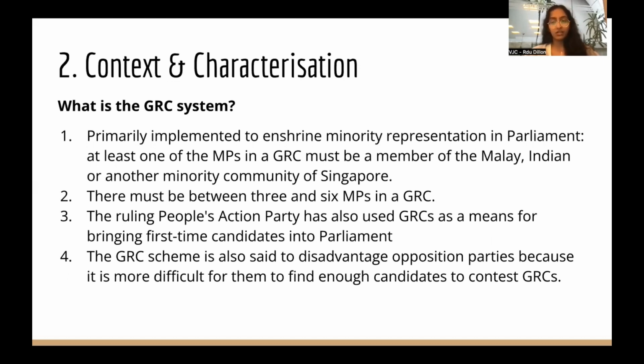Whether this is a good thing is, I think, one of the main issues up for debate, as we will see later. And fourthly, a common criticism is that the GRC system disadvantages the opposition because, by virtue of them being newer and younger, it's more difficult for them to find that same degree and quantity of high caliber candidates in order to contest a greater number of GRCs.